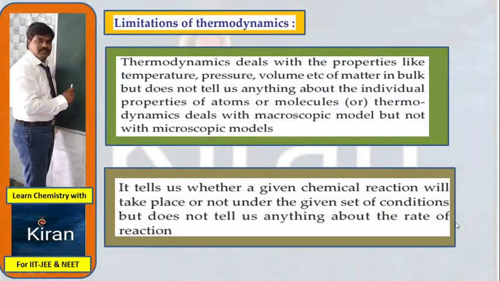Limitations of thermodynamics. Thermodynamics deals with properties like temperature, pressure, volume of matter in bulk, but does not tell us anything about the individual property of an atom or molecule. Thermodynamics deals with macroscopic models, but not with microscopic models. It tells us whether a given chemical reaction will take place or not under a given set of conditions, but does not tell us anything about the rate of reaction.